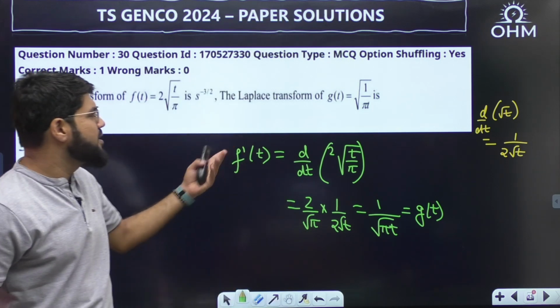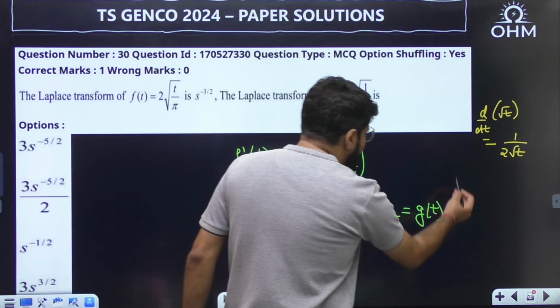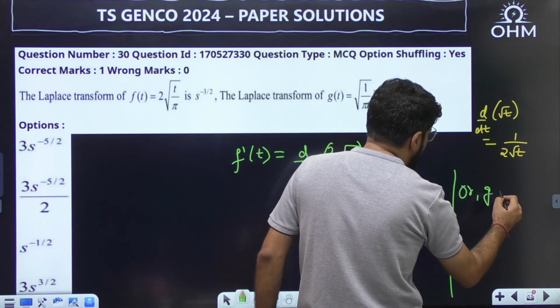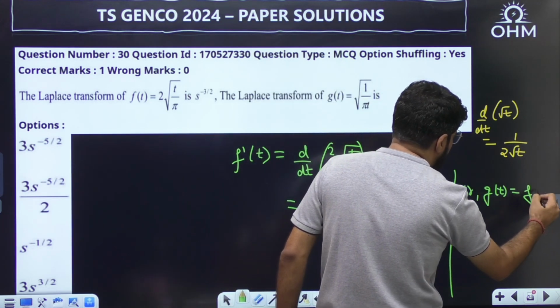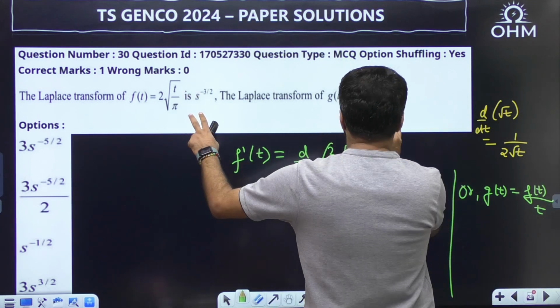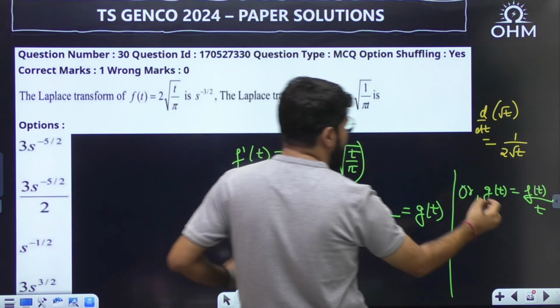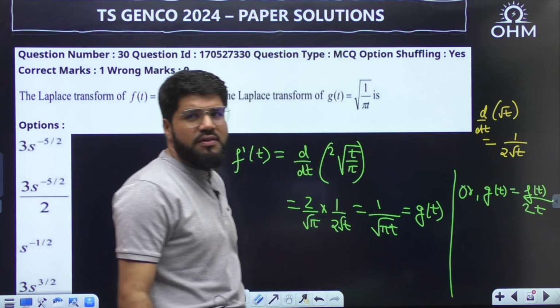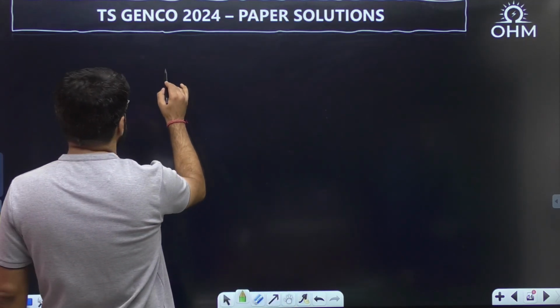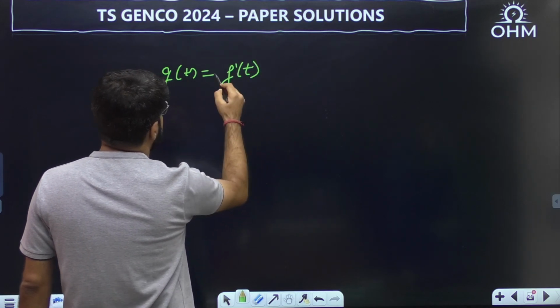So g(t) is related as the derivative of f(t). Or there is one more relation, you can use any one of them. g(t) is also equal to f(t) upon t. When you divide by t, root t by t will be 1 upon root t, here you also divide by 2. So anyone we can use. Let me use the derivative, it is actually more simple. The given function g(t) is the derivative of f(t).